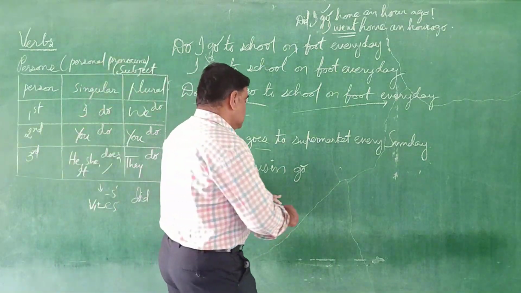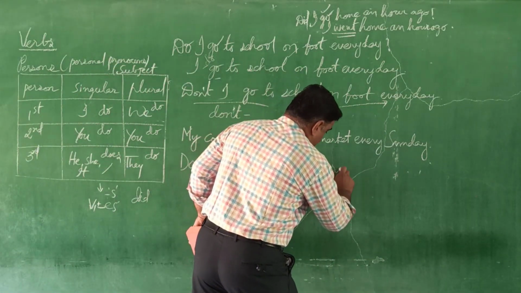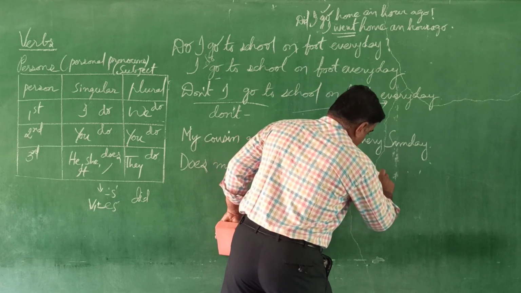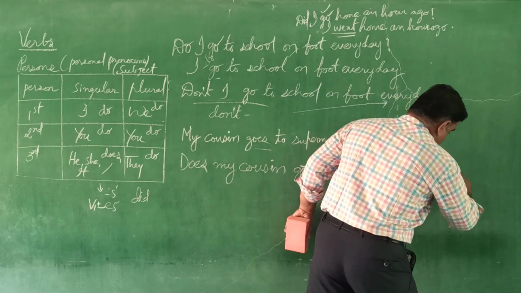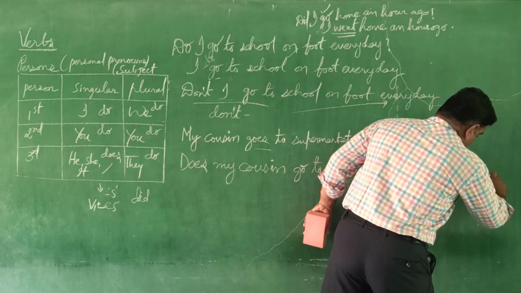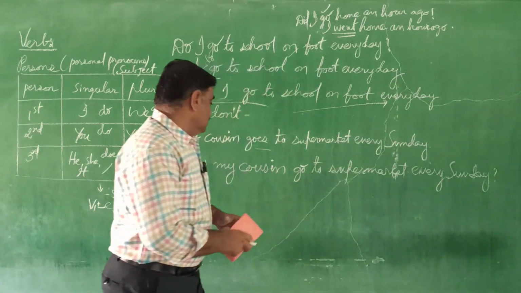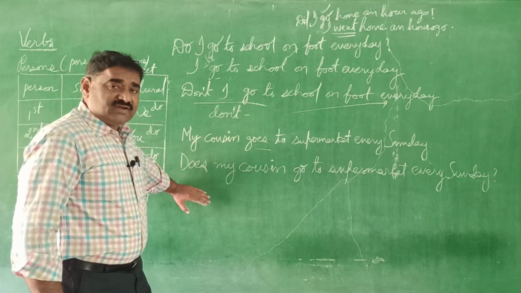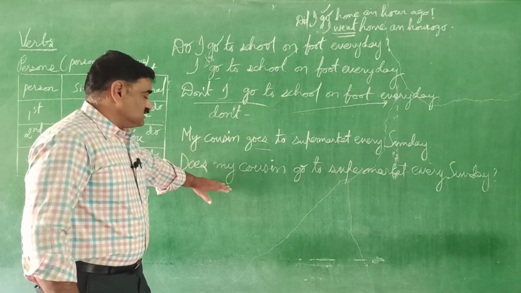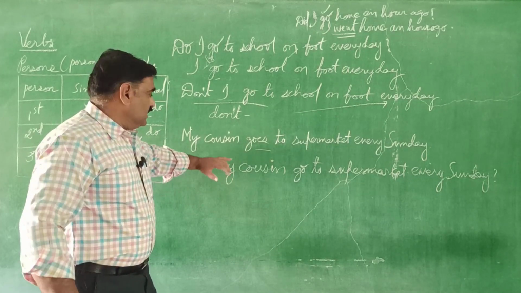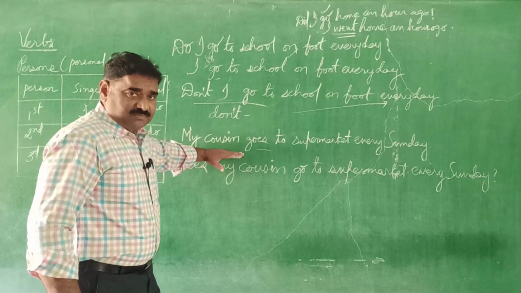Does my cousin go to supermarket every Sunday? Immediately question mark. Does my cousin go to supermarket every Sunday? My cousin goes to supermarket every Sunday. This is positive interrogative sentence and this is a positive statement.